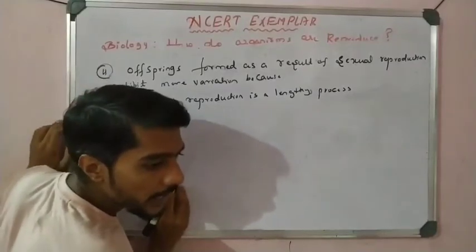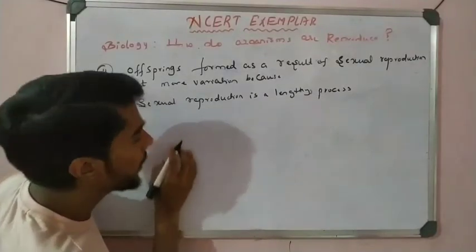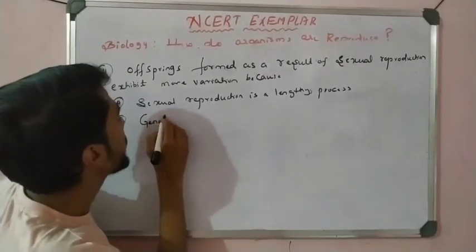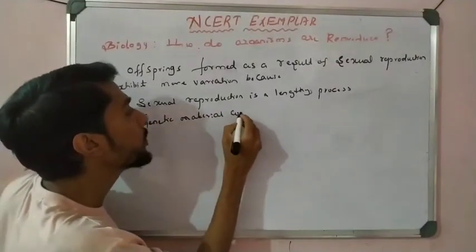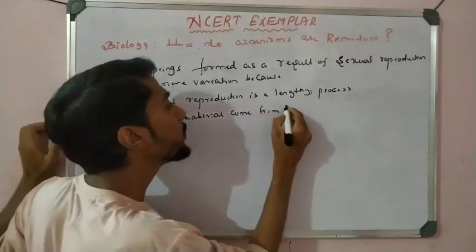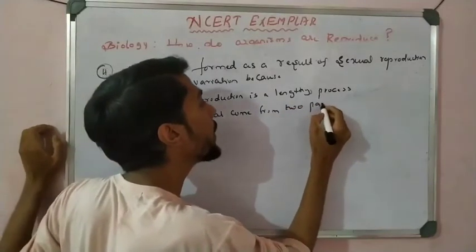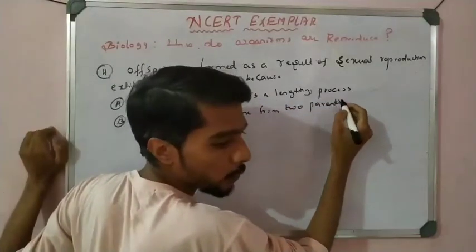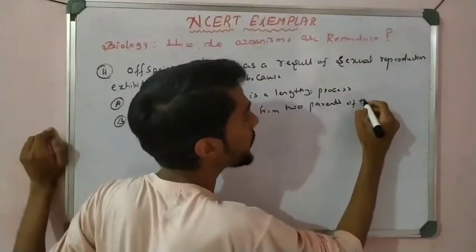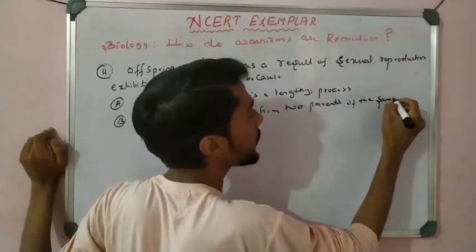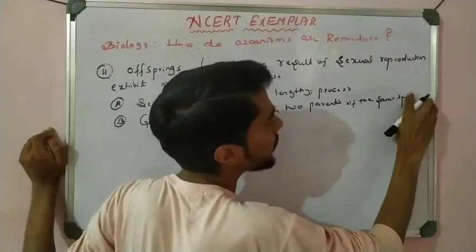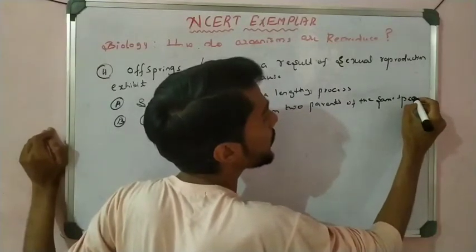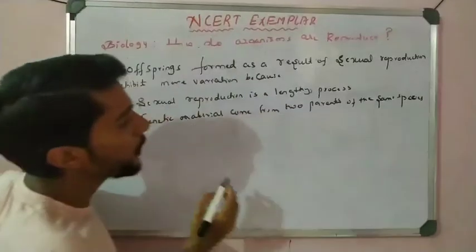Okay, let us see. Then genetic material comes from two parents of the same species. Right?